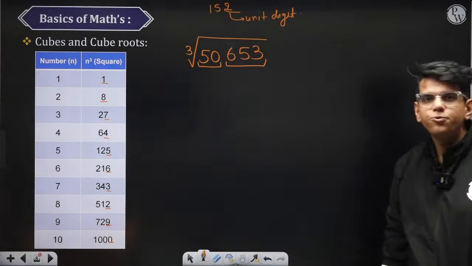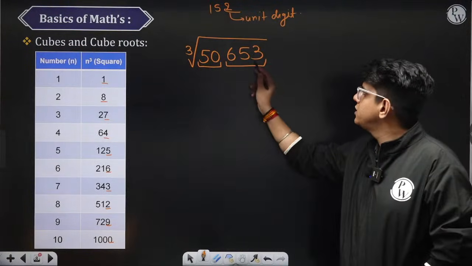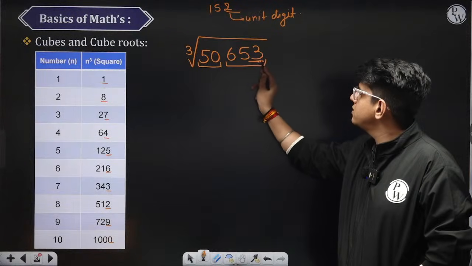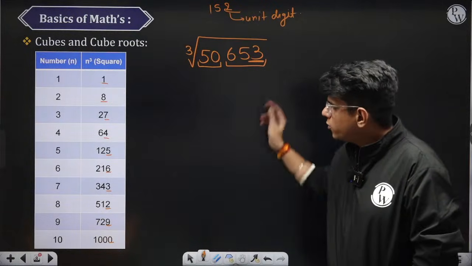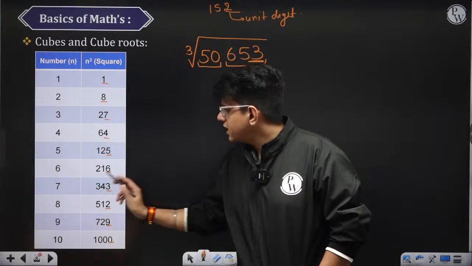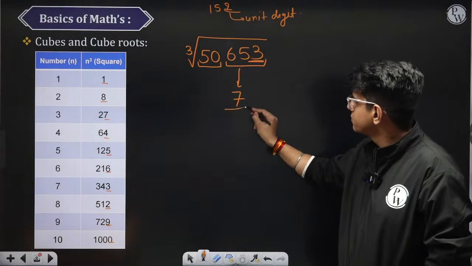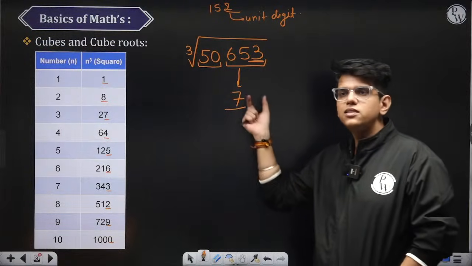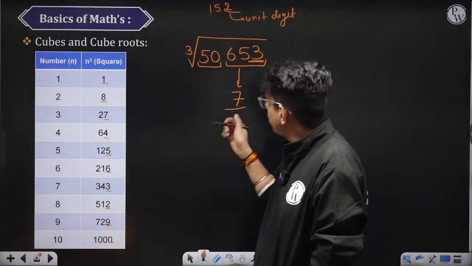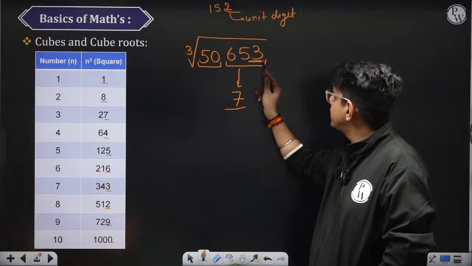Now first check what the unit digit is. Unit digit is 3. A unit digit of 3 comes in the cube of 7. So the last digit of the cube root will be 7, because in 7's cube the last digit is 3.